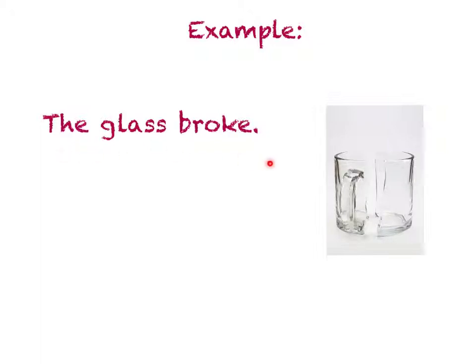The glass broke. Glass is my subject noun. What is being said about glass? The glass broke. That's my verb. Since there is no object followed by the verb, this would be considered intransitive.